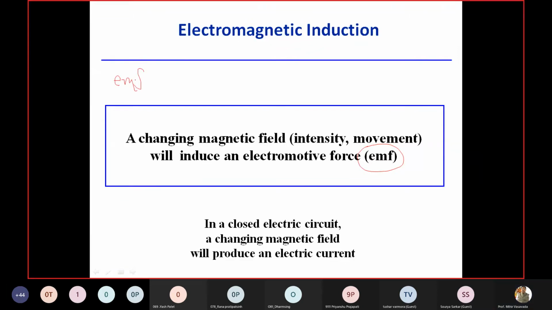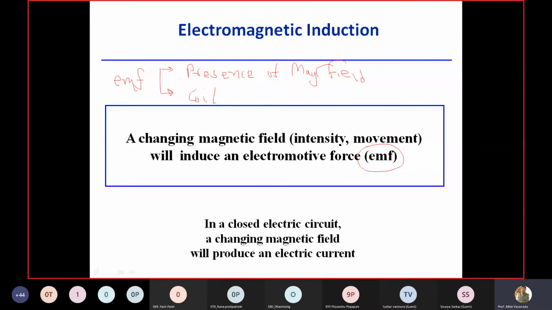So in order to generate EMF, you actually need two things. The chief requirement is, one, the presence of a magnetic field. Because if there is no magnetic field, then it is not possible for you to generate it. So the foremost requirement is the presence of a magnetic field. And the second requirement is a coil or a conductor.